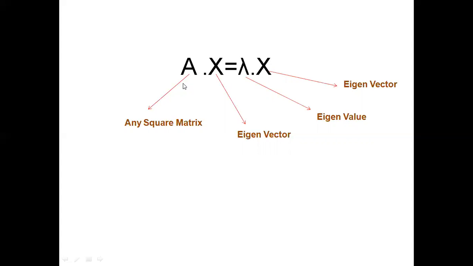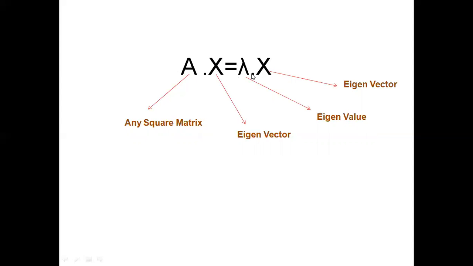Any square matrix A is a weight that is attached to the vector x, and this vector is called the eigenvector. A is any square matrix which acts as a weight on the eigenvector, and it is attached to the eigenvector.